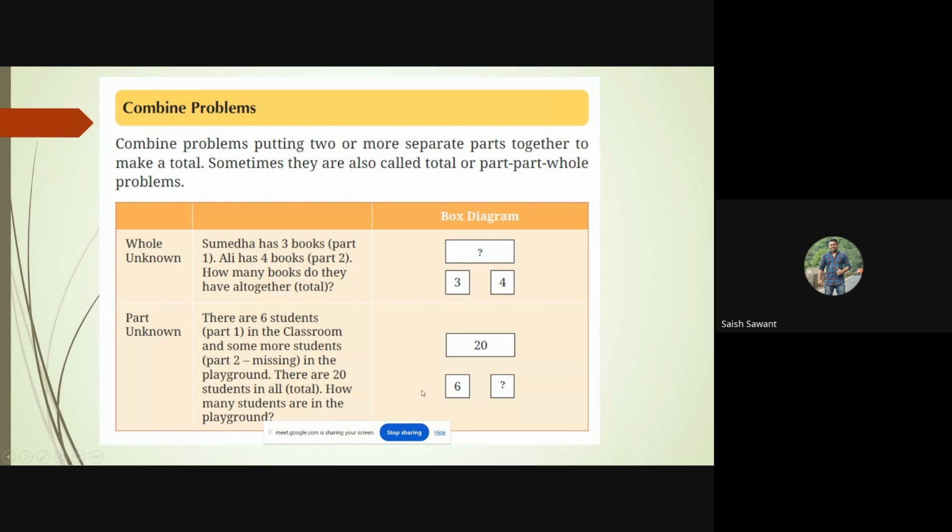There are six students, so six will come over here. That is part one, which is given, and part two is missing. So the question mark is there, and there are 20 students in all. By reading this, students will know that this is the total which is given. So the student will write the total in the top box. How many students are there on the playground is asked.